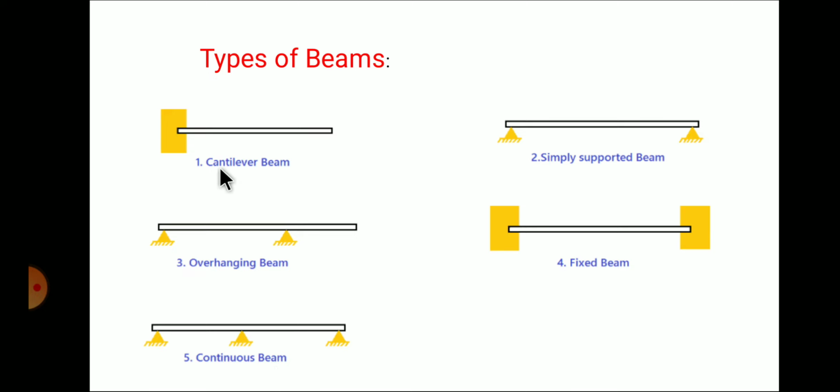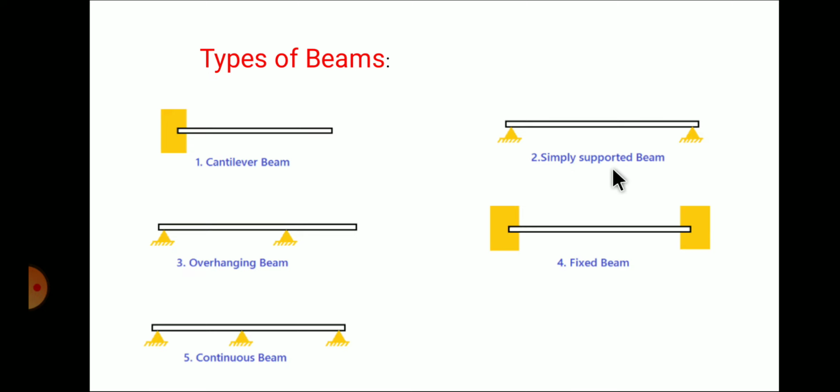Which types of beam you're going to call it as cantilever beam? If the beam is fixed at one end and it is free at other end, such type of beams will be called as cantilever beam. The best example for cantilever beam is an electrical pole which is fixed at the ground and at the top it is free.